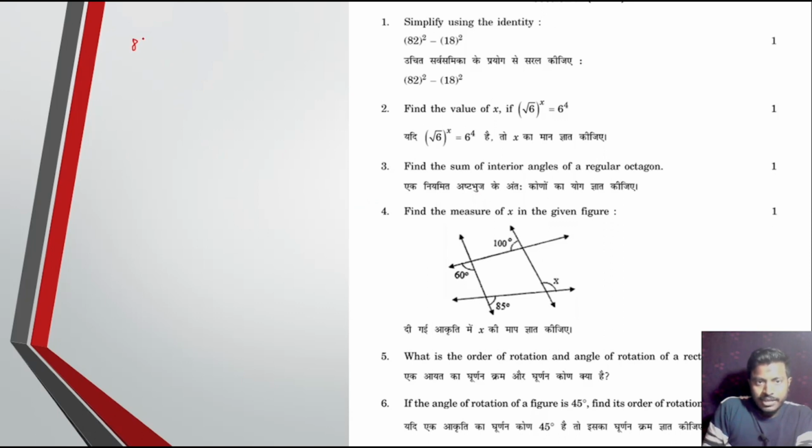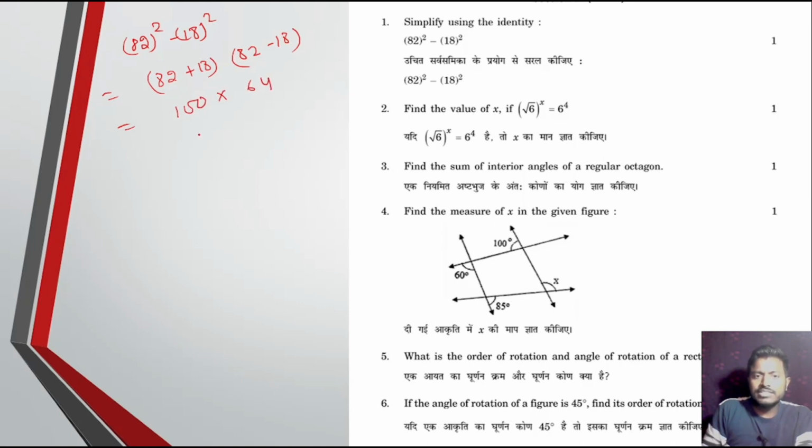So now 82 square minus 18 square. Use the formula, that is a square minus b square, a plus b whole into a minus b, that is 82 plus 18 whole into 82 minus 18. Now add the number 0, 100 into 12, 8, 4, 7, 1, 6, so 6, 4, 0. Clear? Next question.